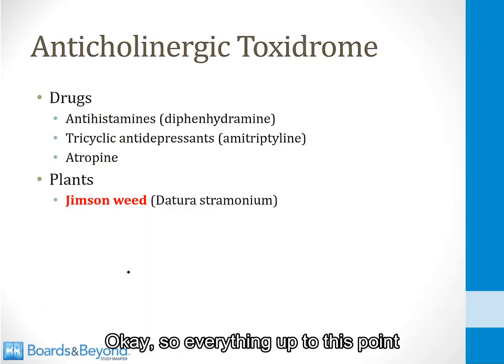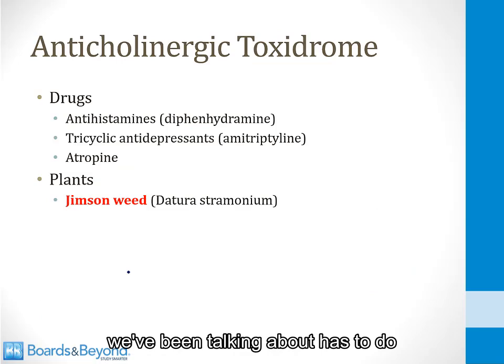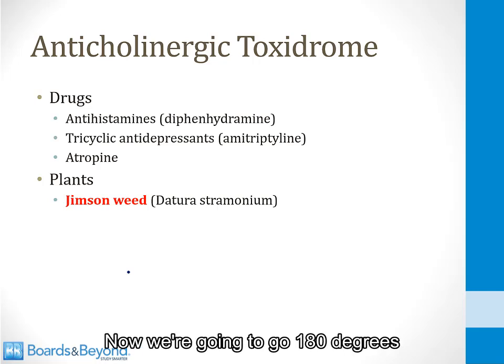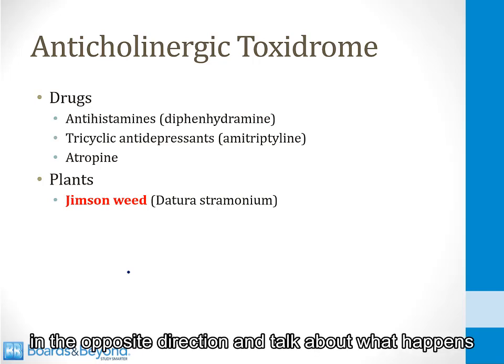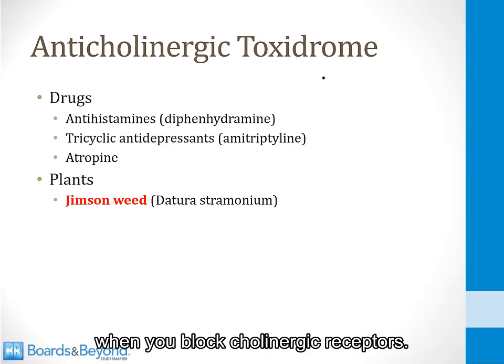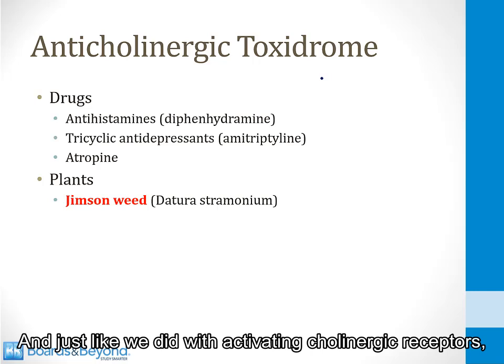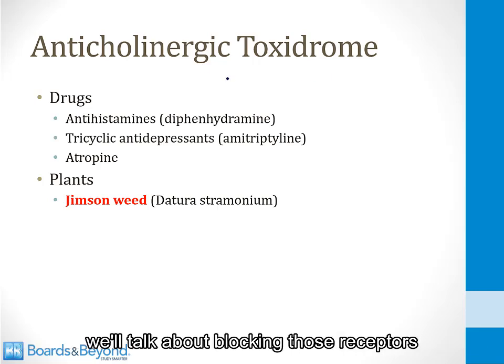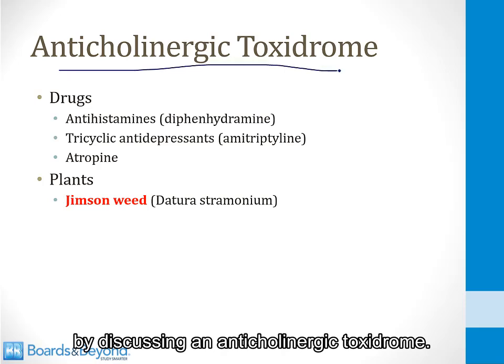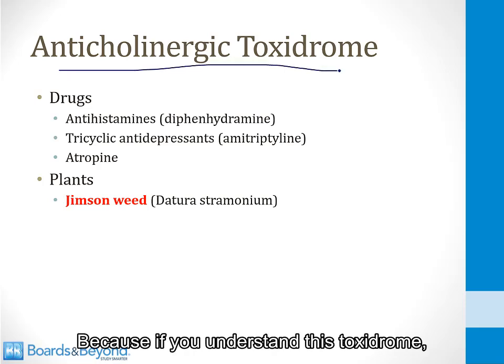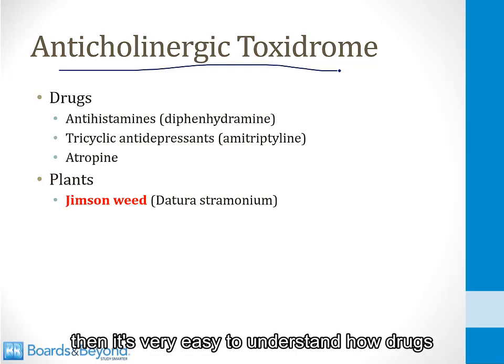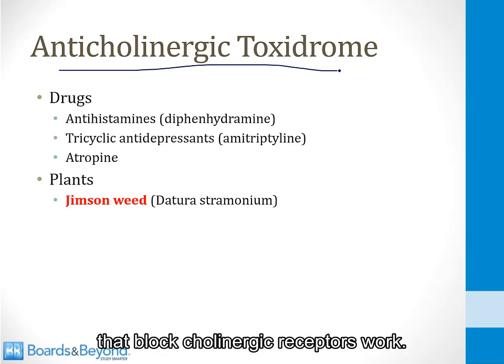Okay, so everything up to this point we've been talking about has to do with activating cholinergic receptors. Now we're going to go 180 degrees in the opposite direction and talk about what happens when you block cholinergic receptors. And just like we did with activating cholinergic receptors, we'll talk about blocking those receptors by discussing an anticholinergic toxidrome. Because if you understand this toxidrome, then it's very easy to understand how drugs that block cholinergic receptors work.